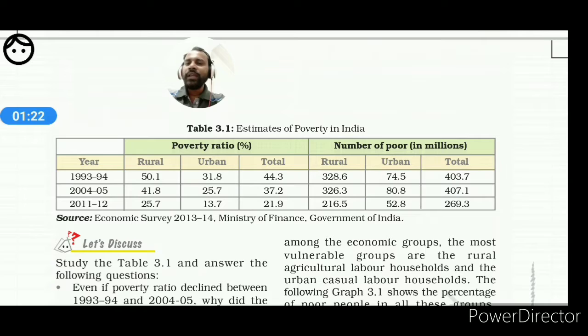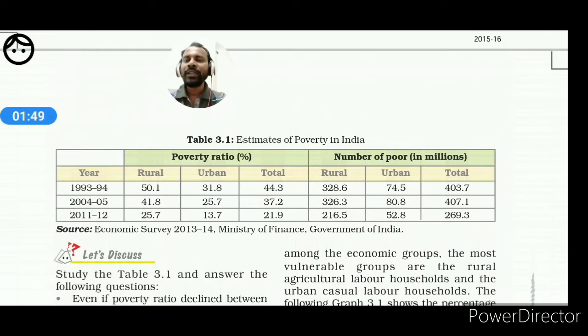In 1993, a total of 403.7 million people were under poverty, and in 2011-12 it has reduced to 269.3 million.